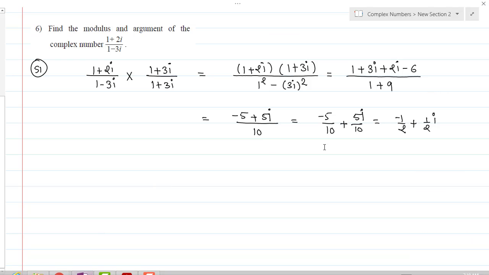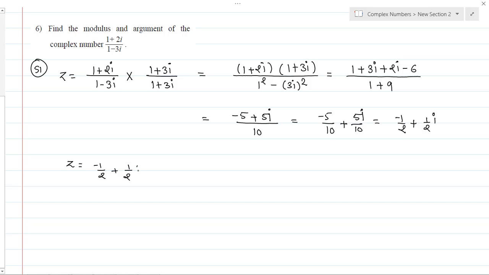Okay, so now I get the standard form of this given complex number z, which is nothing but minus 1 by 2 plus 1 by 2i. Okay, so this is the standard form of this given complex number. Now with the help of this I can simply find out the modulus and the argument. So if you compare this with a plus ib or a plus bi, what is the value of a? A is equals to minus 1 by 2 and b is equals to 1 by 2.